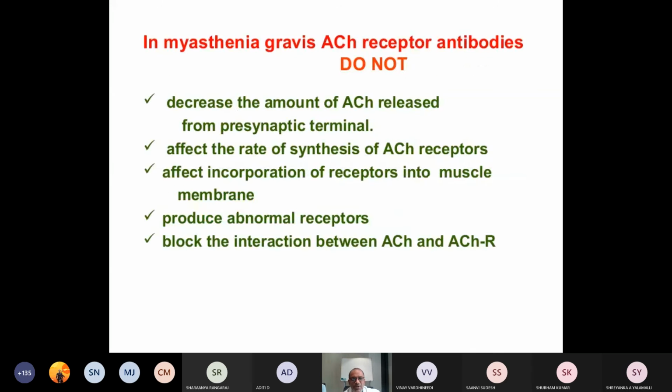So here some points you have to remember. In myasthenia gravis, acetylcholine receptor antibodies do not decrease the amount of acetylcholine released from the prejunctional terminal, do not affect the rate of synthesis of acetylcholine receptors, do not affect incorporation of receptors into the muscle membrane, do not produce abnormal receptors, and do not block the interaction between acetylcholine and acetylcholine receptors.